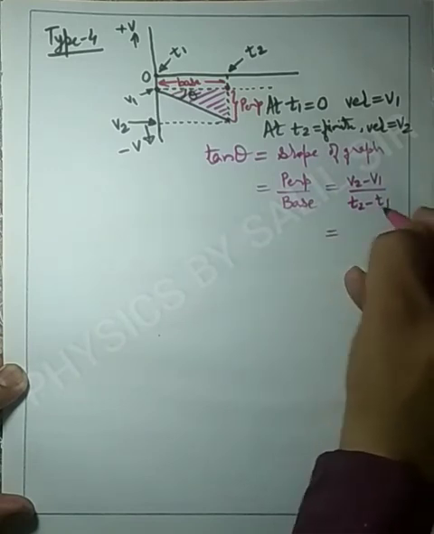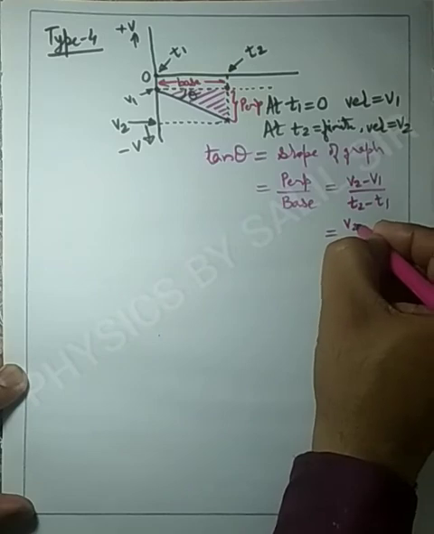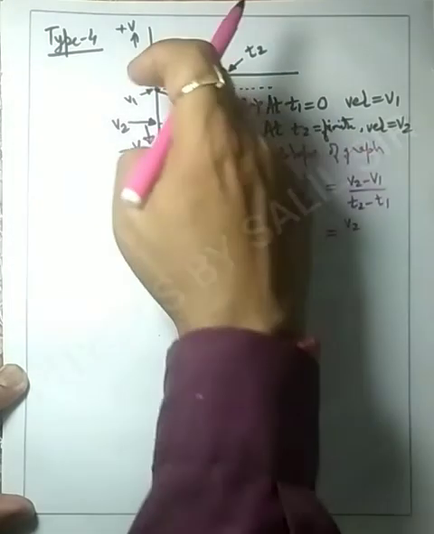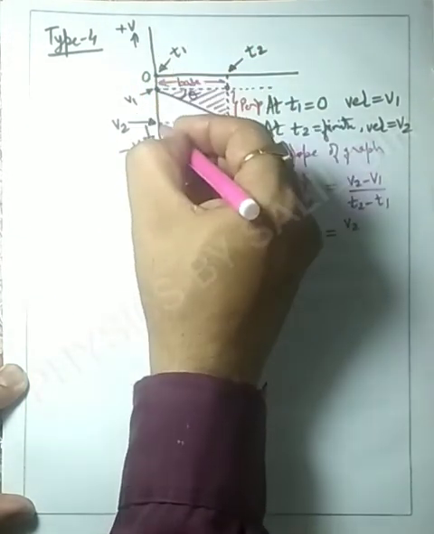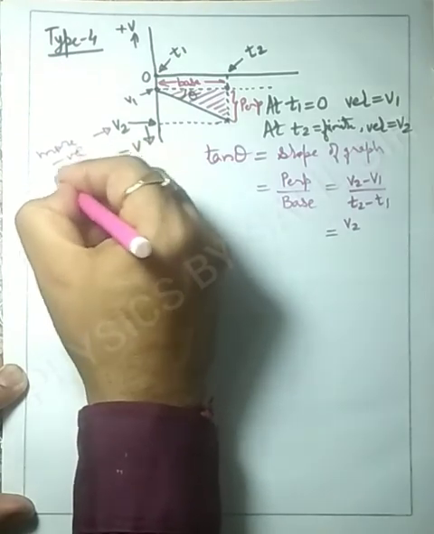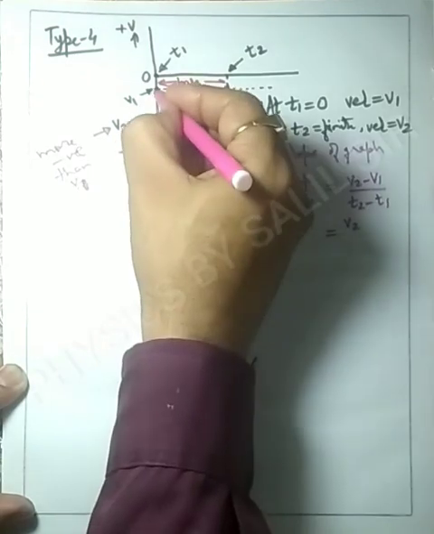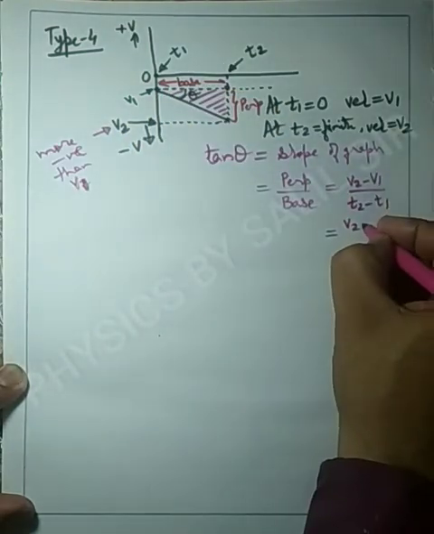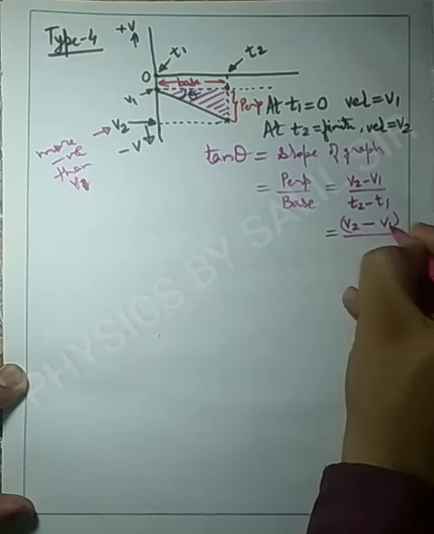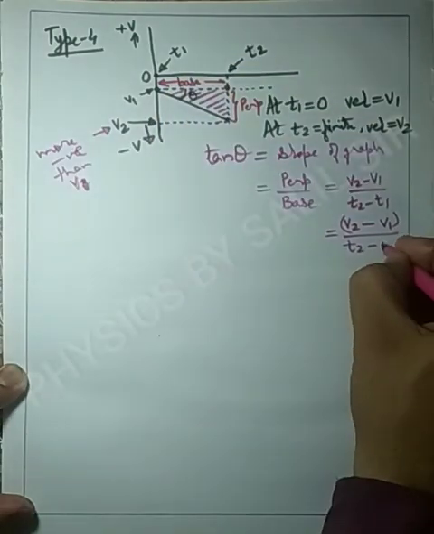So v2 has some finite value and it is more negative than v1. You can see in the graph that v2 is more negative compared with v1; v1 is less negative. So it will be v2 minus v1 upon t2, which has some finite value, minus t1, which is 0.